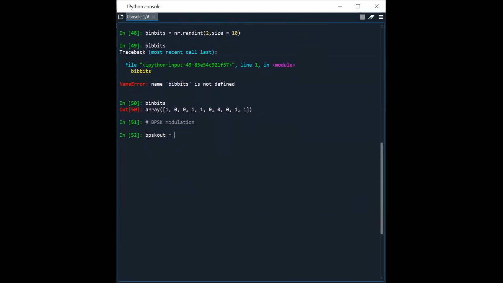So if I want the corresponding BPSK symbol, what I will do is take 2 times binary bits. It's quite simple. 2 times binary bits minus 1. Let's check what we are getting. BPSK out.